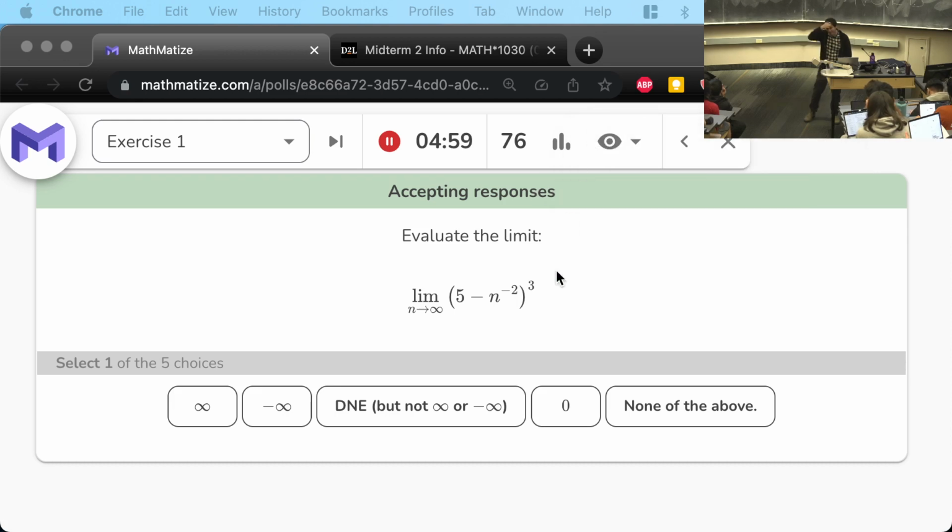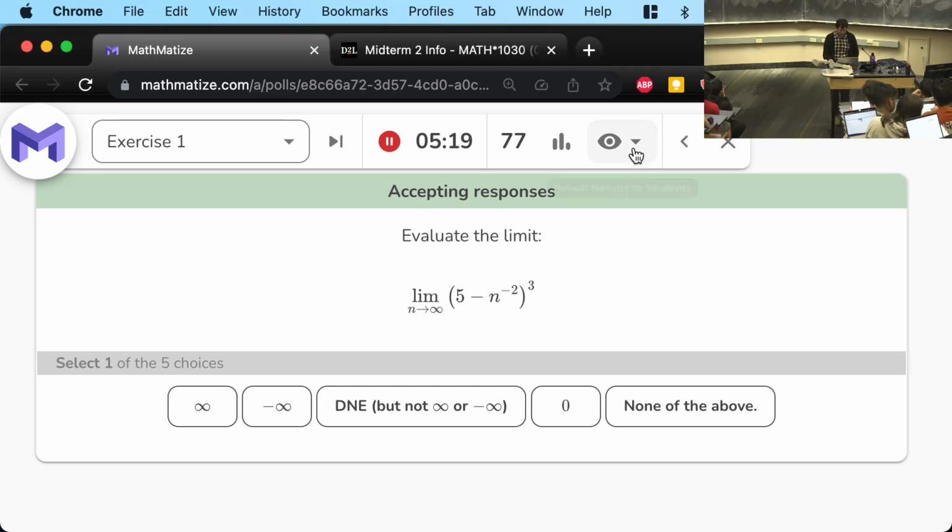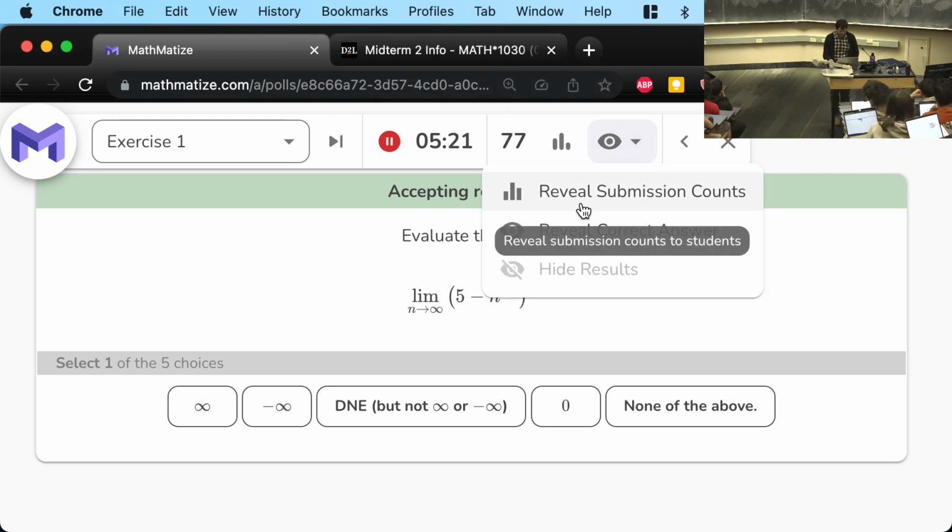So we're starting today with a limit of a sequence. This is something we did a few classes ago, and you have a homework problem due tonight with exactly these kinds of limits. In fact, I think I took this exact problem from your homework due tonight. So it should be something you can do. We know how to do the limit of sequences. We did a few of them before, and we talked about how you can combine them to get more complicated ones. So let's see what people said for this one.